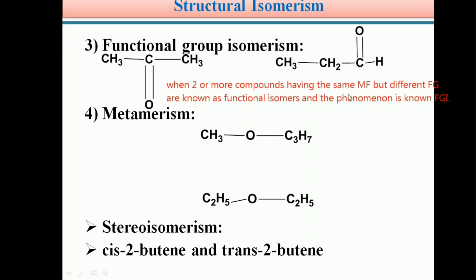So in order to understand this functional group isomerism clearly, we can take a simple example. For example, students, if you take the molecular formula C3H6O, we can write two isomers which differ in their functional group. For the first one, you can give the IUPAC name, no problem. You can give numbering 1, 2, 3. Students, its name is 2-propanone.